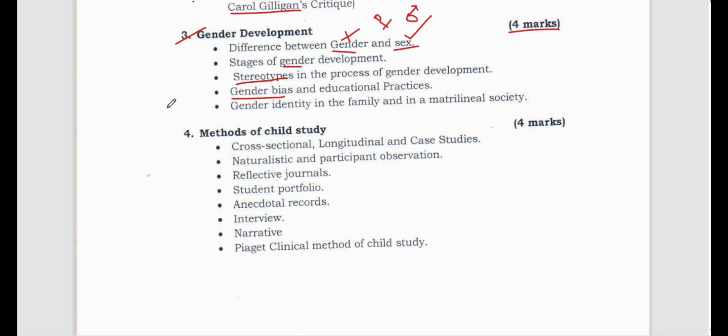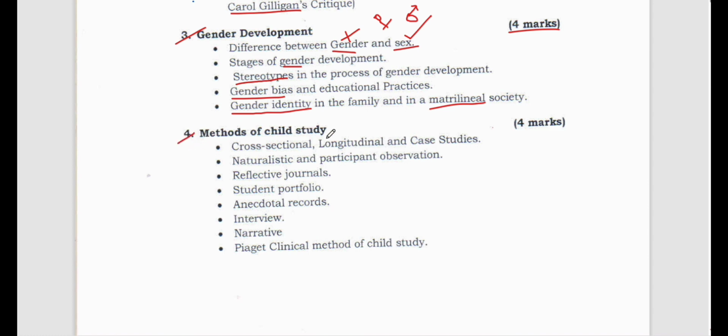All right. Now, gender identity in the family and in a matrilineal society. Now see, what is a matrilineal society? Meghalaya, we can proudly say we are the people of Meghalaya, a matrilineal society where the daughters take the surname of the mother, right? How a gender is identified in the family plays a very important role, so those also we need to take care of. All right, let's go to the next one now.